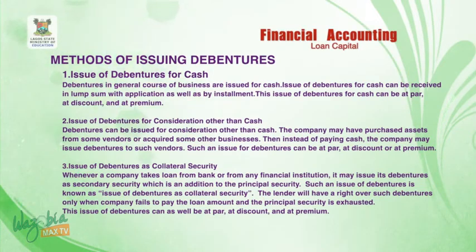Number three, issue of debentures as collateral security. Whenever a company takes a loan from a bank or from any financial institution, it may issue its debentures as secondary security, which is in addition to the principal security. Such an issue of debenture is known as issue of debentures as collateral security. The lender will have a right over such debentures only when the company fails to pay the loan amount and the principal security is exhausted. This issue of debentures can as well be at par, at discount, and at premium.